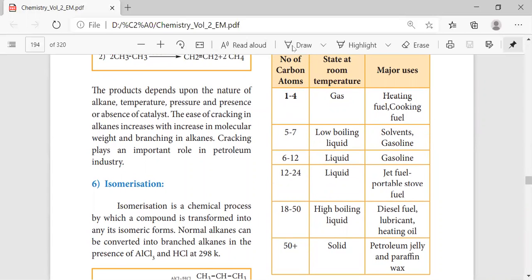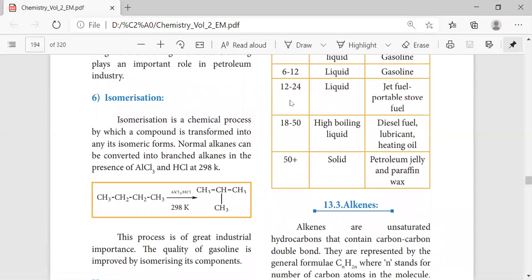So here in this table, the number of carbon atoms is given, along with their state. Then, what are their uses? Carbon 1 to 4 is in gaseous state, used for heating and cooking, that is, cooking fuel. Then carbon 5 to 7, we have low boiling liquids, solvents and gasoline. C6 to C12, liquid gasoline. Again for C12 to C24, it is used for jet fuel and portable stove fuel, so it is in liquid state.